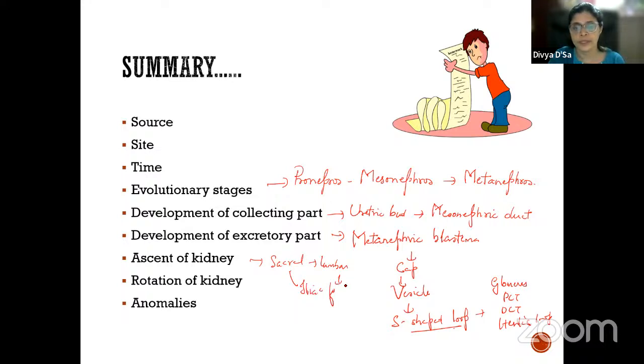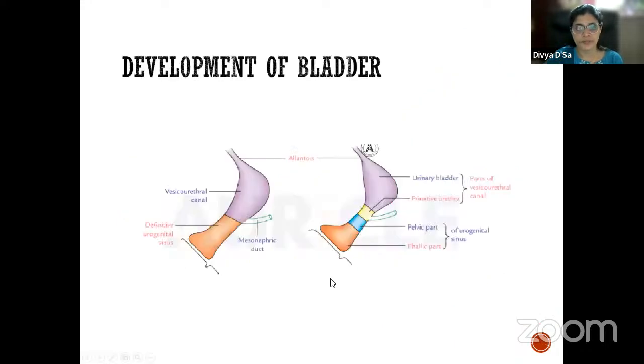Okay, so from there it reaches the lumbar. Rotation of the kidney: initially the hilum is facing anteriorly. The hilum will be here. Then it turns medially. Okay, it becomes medial. So anomalies, you have to write about the different anomalies.